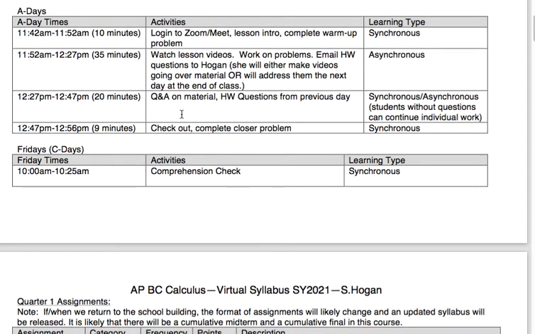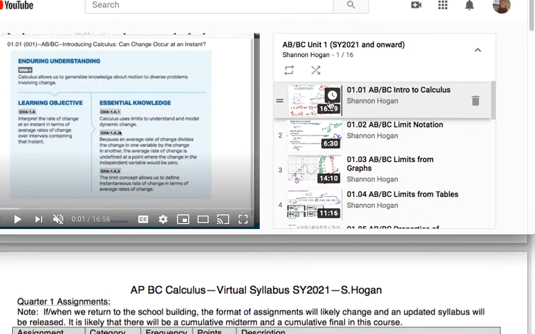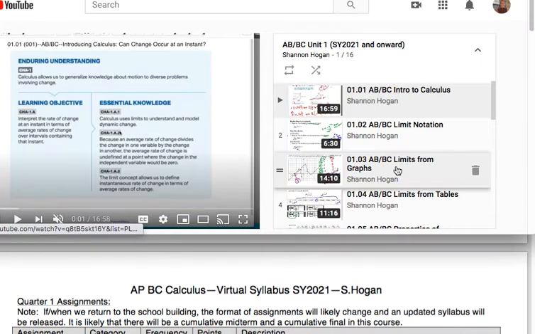And then there's 20 minutes where I'm going to answer questions that you have, like homework questions from previous days, questions on the material that you just watched, etc. But that's synchronous / asynchronous, meaning if you don't need me, you don't have to be there. You might still be watching the videos. Keep in mind that when you're watching these videos, you want to be taking notes in a notebook, the same way you'd take if we were in class.